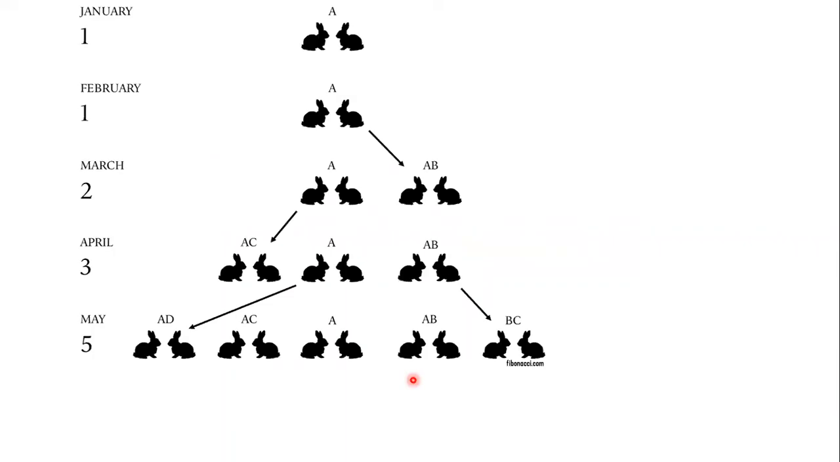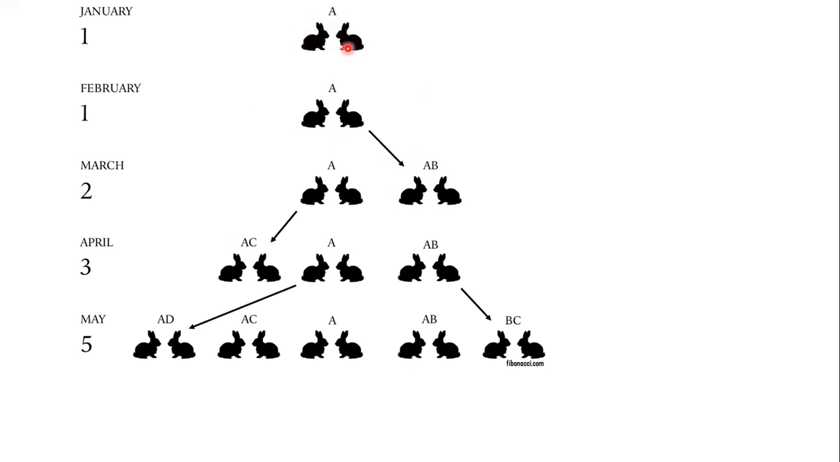See the next example. There is a pair of rabbits. The pair of rabbits are too young to produce in the first month. They won't produce a new pair in the first month. And in the second month, they produce a new pair. And in the subsequent months, they produce a new pair.